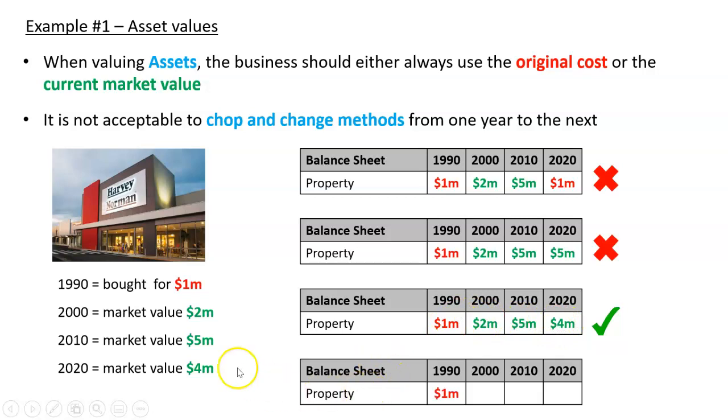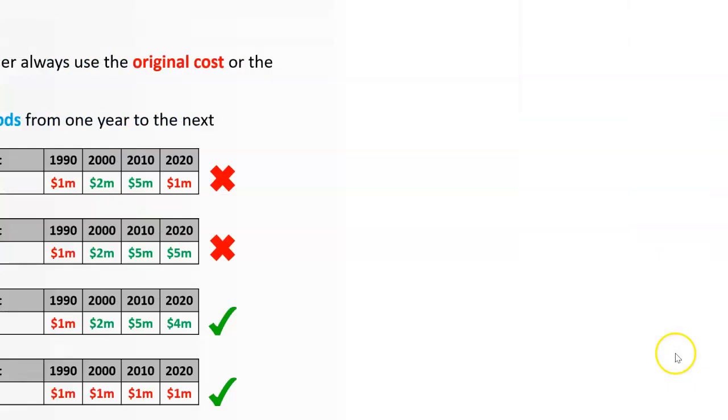What about this one? We bought it for 1 million, and we always keep it at that. That seems like it's not very relevant, which is a different qualitative characteristic, but that is actually very comparable. I can compare that figure over time because it's always the same figure. So that would be okay too. My method there is I'm always valuing assets at their original cost.